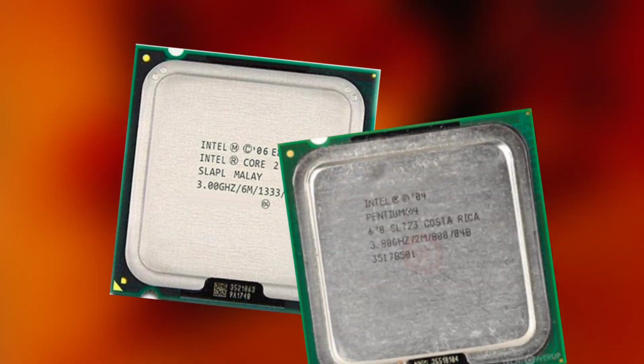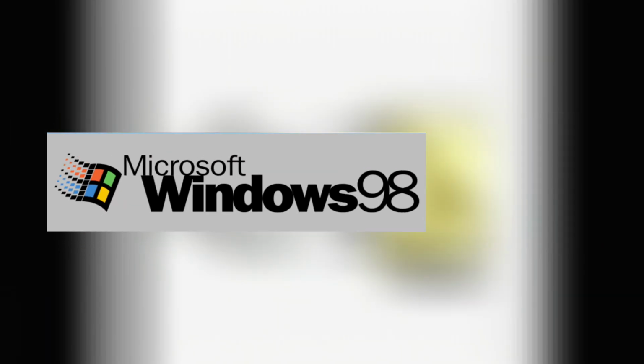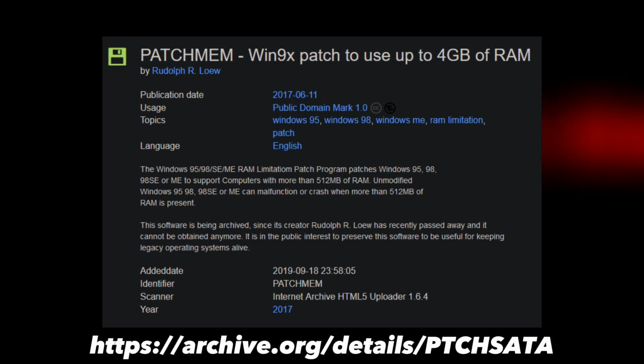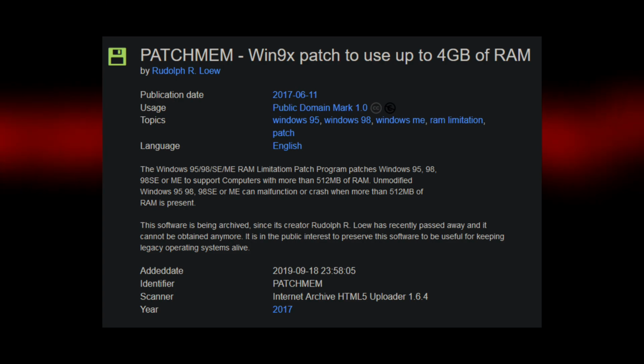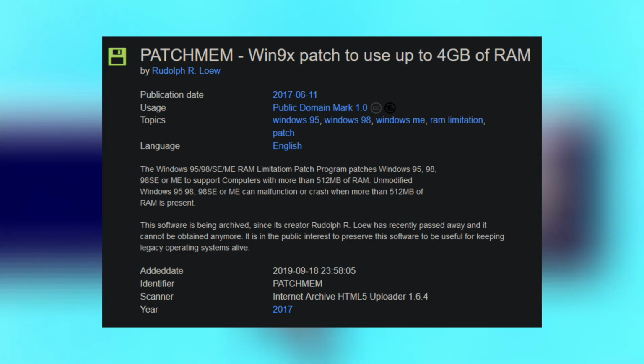CPU and motherboard limitations also exist, with the best CPUs being a Core 2 Duo or a Pentium 4, and this hardware is obsolete by today's standards, which is why I want to restore it. First, we will tackle the memory issue. Most computers by now have 8 to 16 gigabytes of RAM. With Windows only supporting 1 GB, it's not suitable for our purpose. I plan to use PatchMem, a memory patcher that someone has made for Windows 9X versions. Including this with the install would make one of the biggest issues gone immediately.